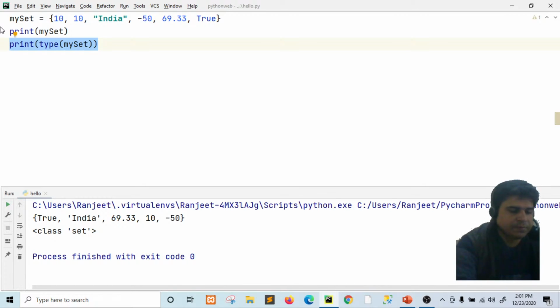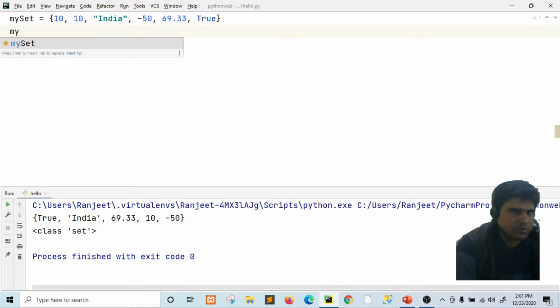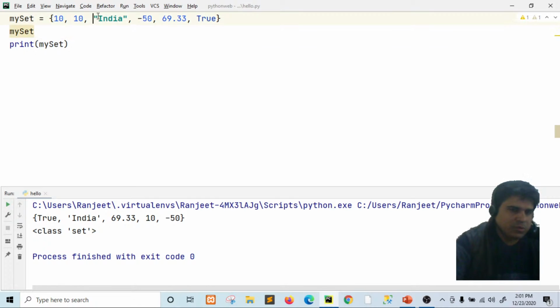Suppose we remove 110 here, and you want to access this India item from the set. How will you access it?